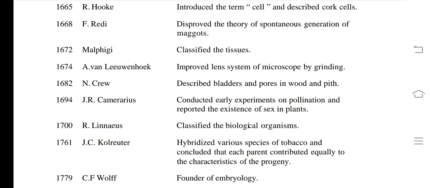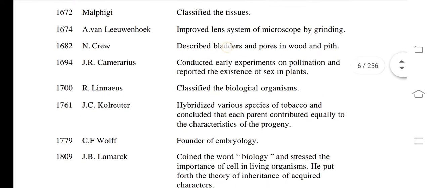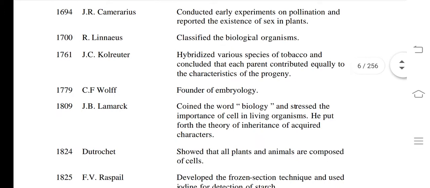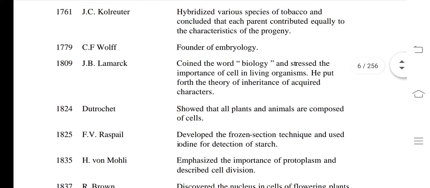1694, J.R. Camerarius conducted early experiments on pollination and reported the existence of sex in plants. In the year 1700, Linnaeus classified the biological organisms. Underline this: classification, Carolus Linnaeus. 1761, Kölreuter hybridized various species of tobacco and concluded that each parent contributes equally to the characteristics of their progeny. 1779, Wolff, founder of embryology. Now we will talk about only the important ones.